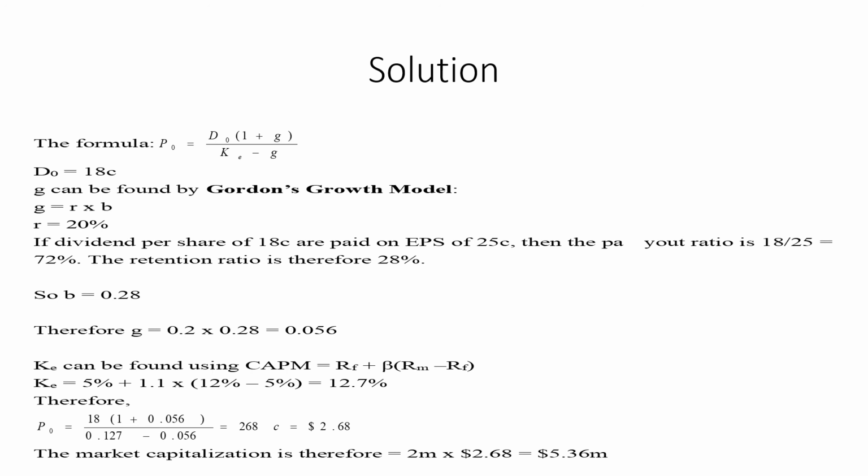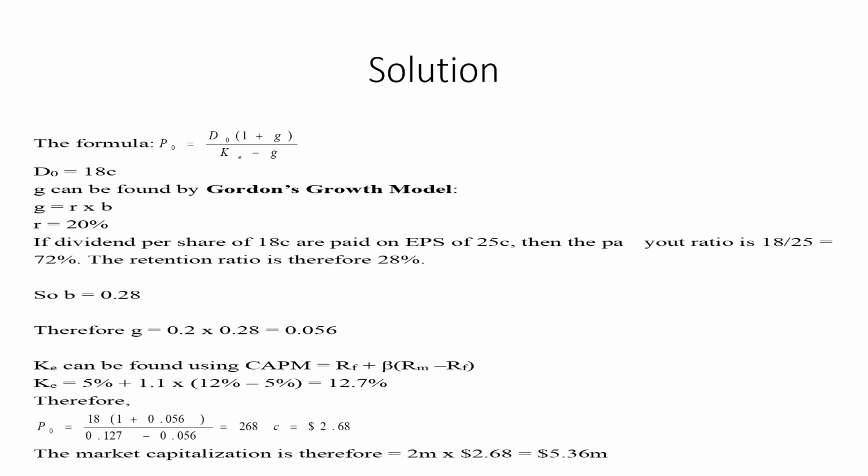So B is equal to 0.28, therefore the growth would be 0.2 multiplied by 0.28, that is 0.056, which gives 5.6%. Now we will find the cost of equity, or return on equity, that is KE, by using the CAPM model, that is our risk-free rate plus beta multiplied by the return on market portfolio minus the risk-free rate. So we will get KE equal to 12.7%.